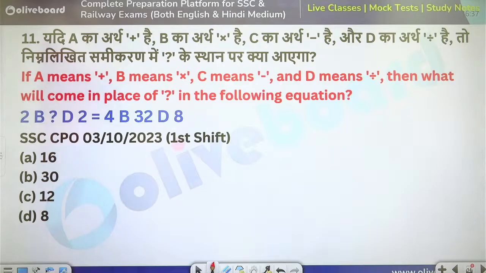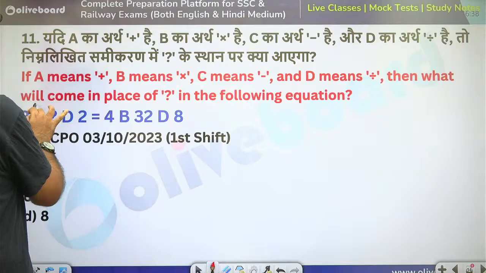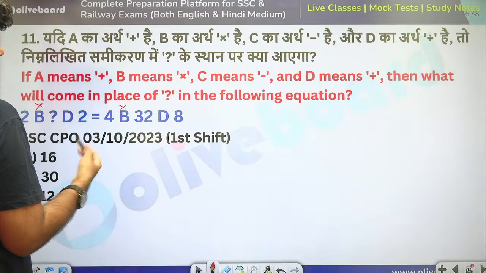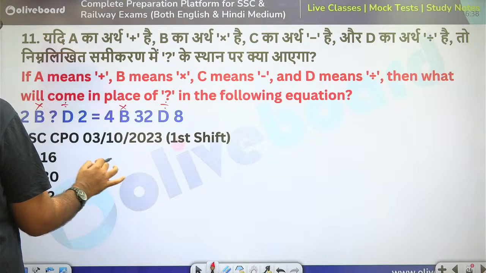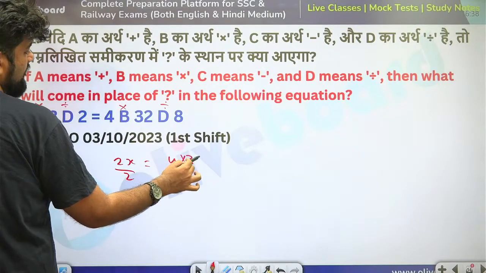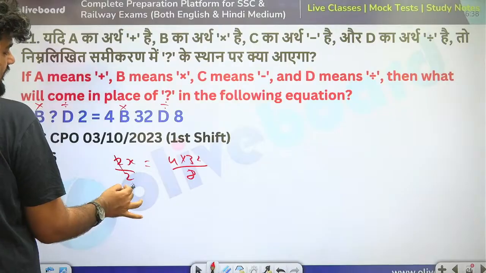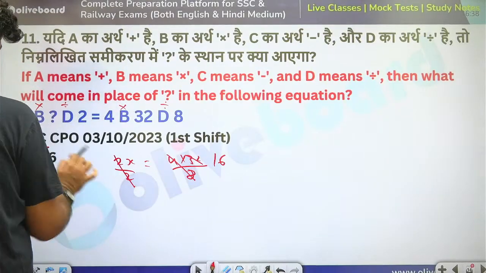Okay, very good. So A means plus, there's no A. B means into. C means minus, there's no C. D means divide. That means 2x divided by 2 is equal to 4 into 32 divided by 8. This will get cancelled and this will get cancelled. So x is what? 16. Very easy question.